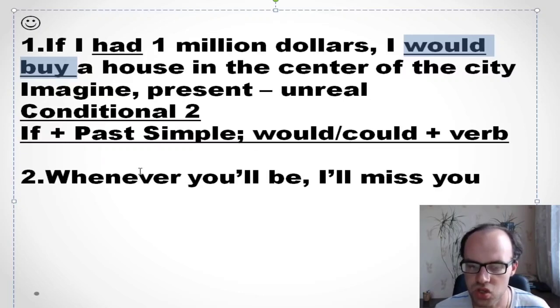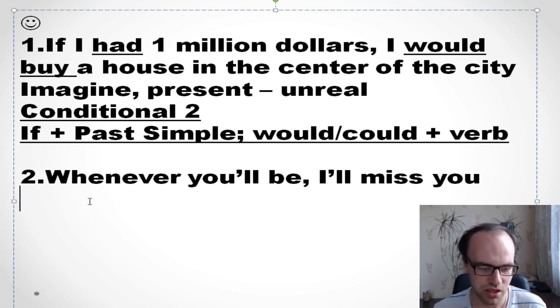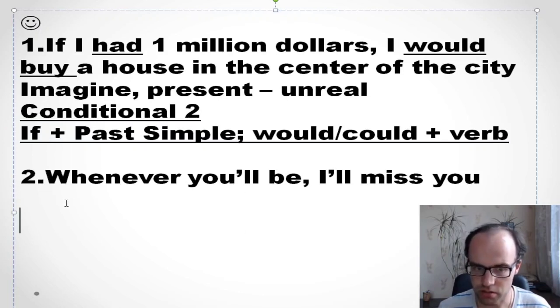Okay, next. So whenever you will be, I'll miss you. So what does it mean? Whenever? Who knows? So it doesn't mean where you are, or it doesn't matter actually. Where you'll be doesn't matter. So maybe you'll be in my city or in another city, so in this country or in another country. So I'll miss you, I love you. So the idea is clear. The problem is grammar, right? So what is wrong? Who knows?